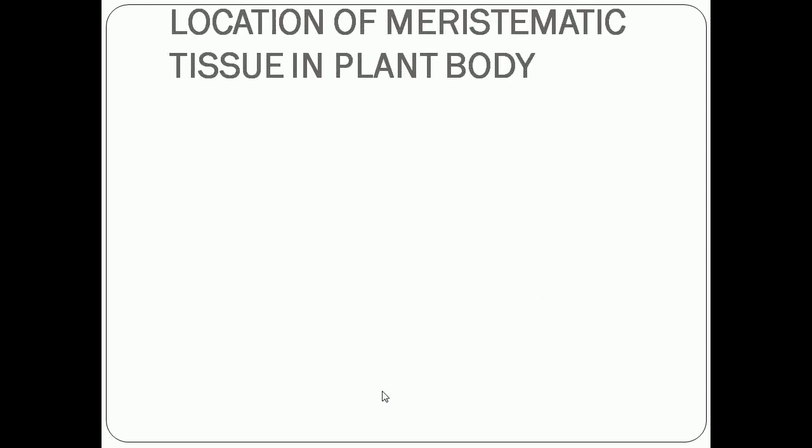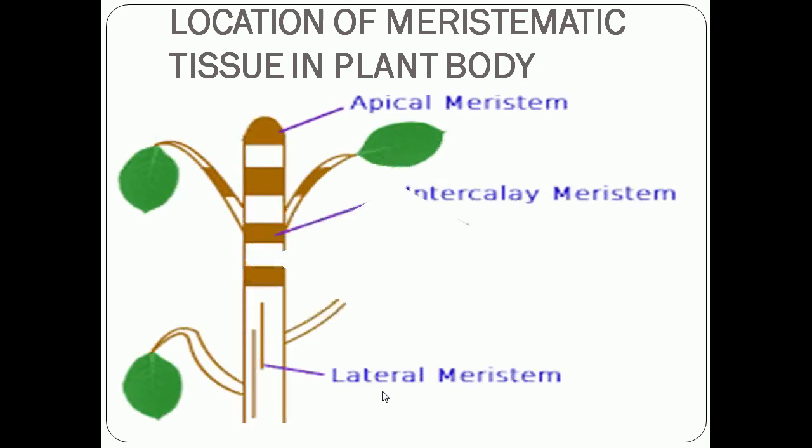Now here is the picture of the meristematic tissue, showing the location of meristematic tissue in the plant body. Here you can see apical meristem. Already I told, apical meristem is present at the growing tips of root and stem.